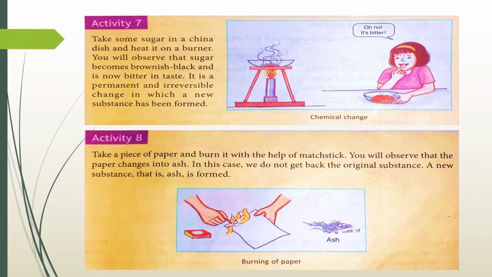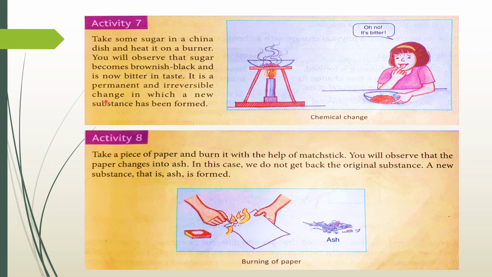Students, chemical change will be more clear to you by these two activities. Activity 7. Take some sugar in a china dish and heat it on a burner. You will observe that sugar becomes brownish black and is now bitter in taste.